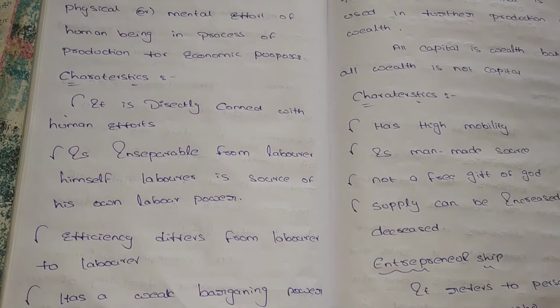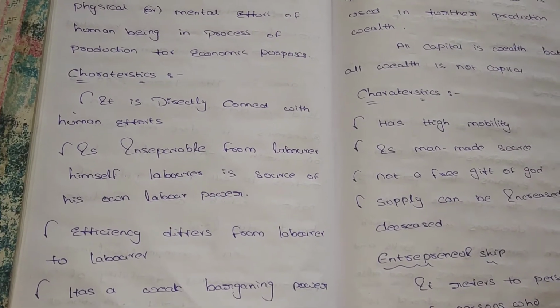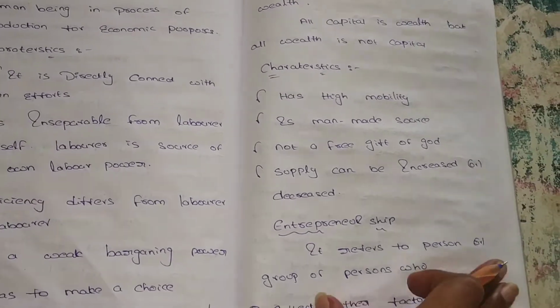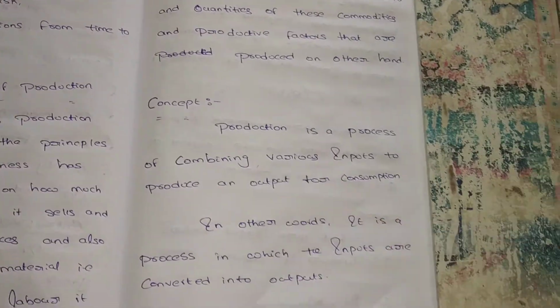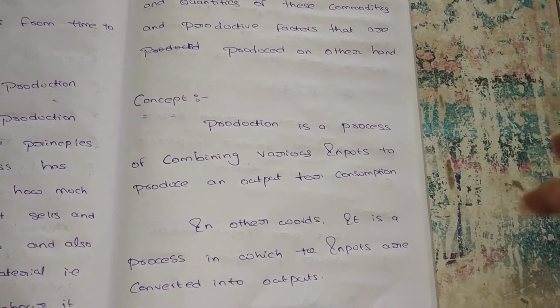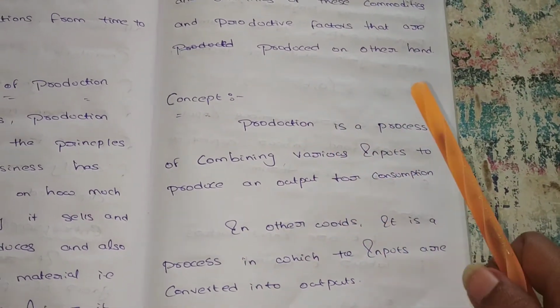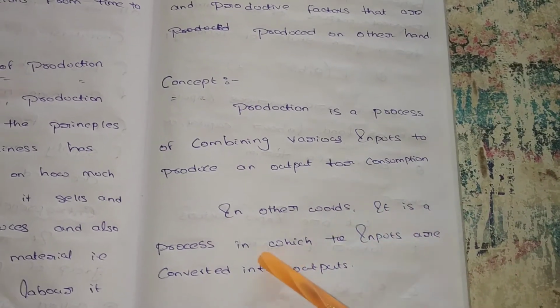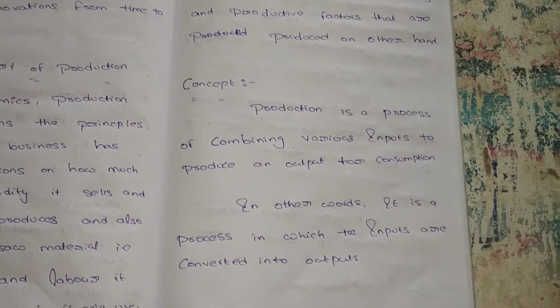And it shows the relationship between the price and factors of production, and also the quantities of factors of production. Next, the concept. It shows that for combining various inputs we have to produce an output for the satisfaction of our wants, that is, consumption. So in other words, it is a process in which the inputs are converted into outputs.